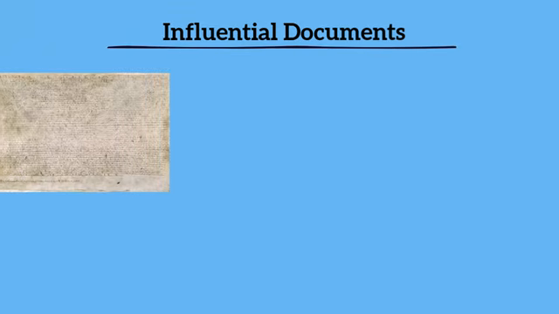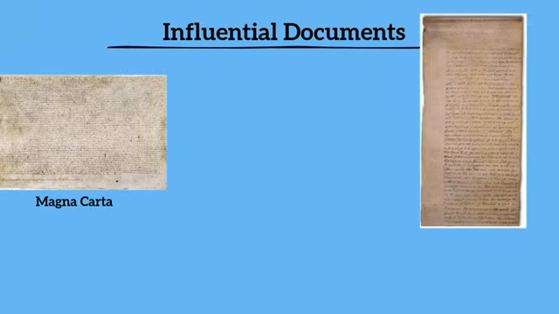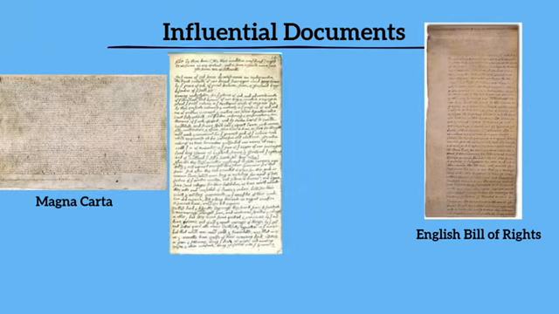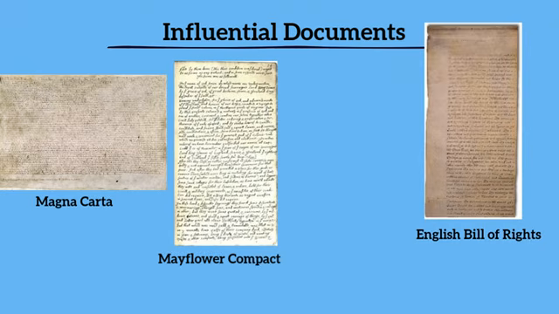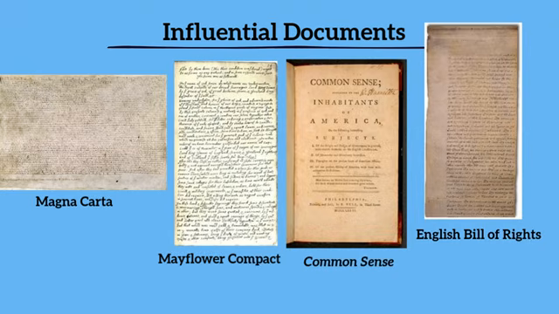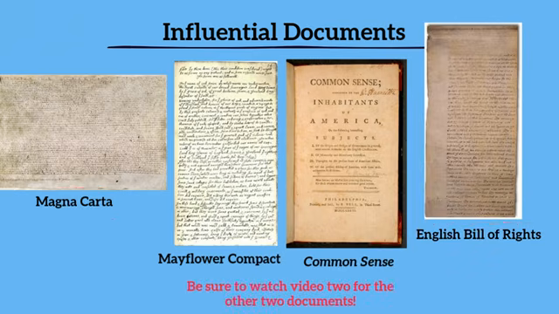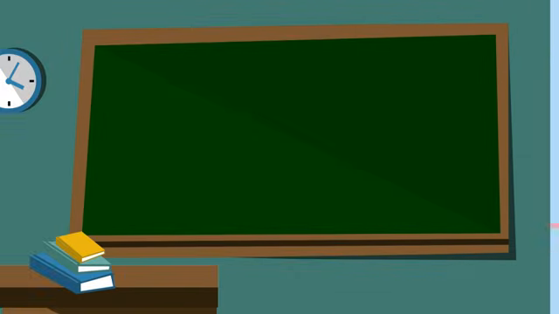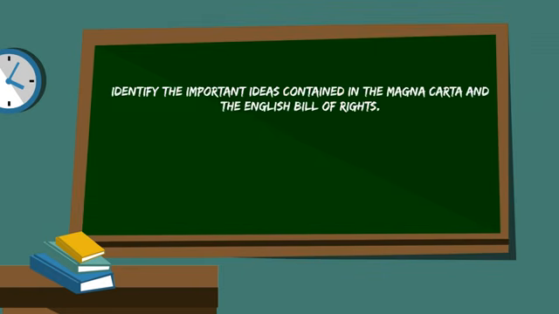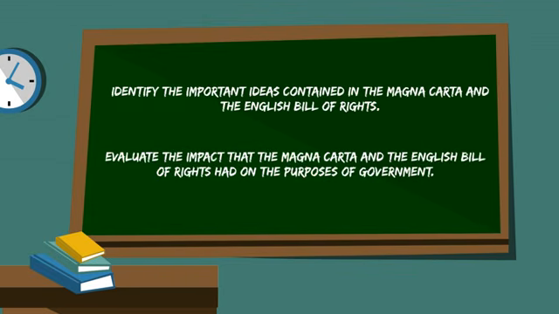These documents are the Magna Carta, the English Bill of Rights, the Mayflower Compact, and Common Sense. And in this video, we'll take a look at the Magna Carta and the English Bill of Rights. So be sure to watch video 2 for the Mayflower Compact and Common Sense. After watching this video, you will identify the important ideas contained in the Magna Carta and the English Bill of Rights, and evaluate the impact that the Magna Carta and the English Bill of Rights had on the purposes of